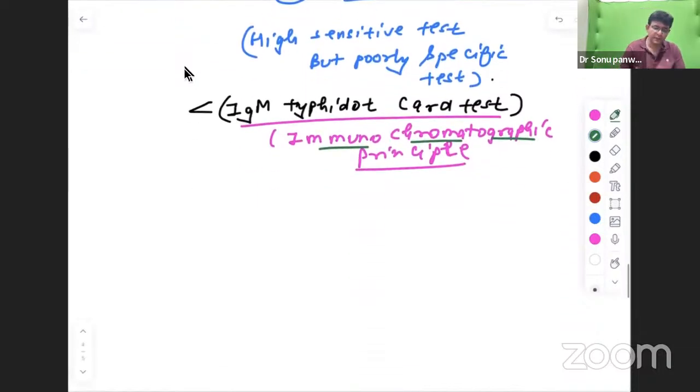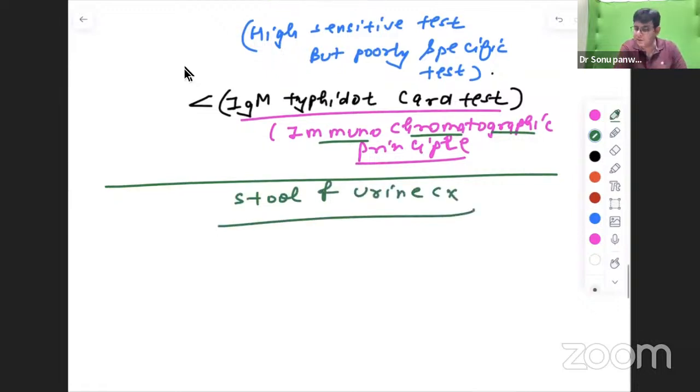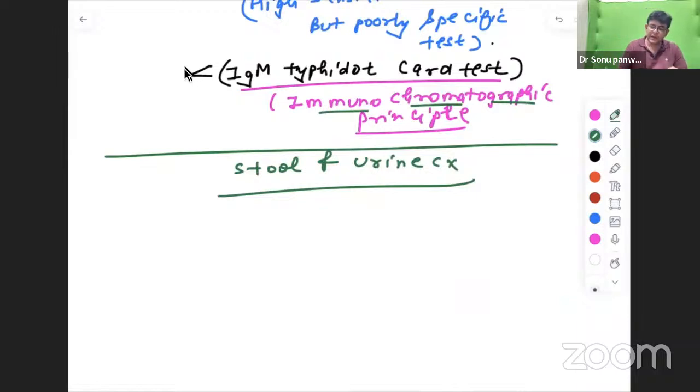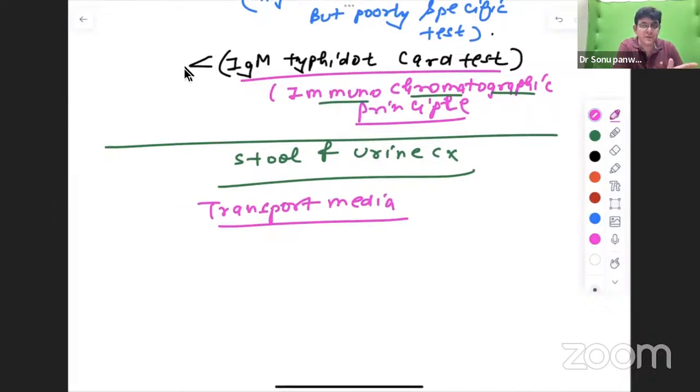Okay. Now, other than the Widal test, let's talk about the stool and urine culture, which is in the third and the fourth week. As you know, guys, to bring any sort of sample to a proper lab, you need a transport media. Now, what are the properties of a transport media? What is a transport media?